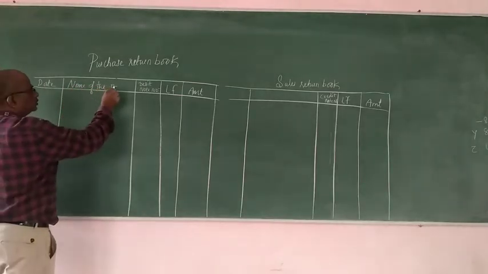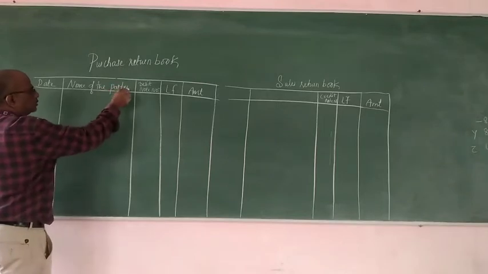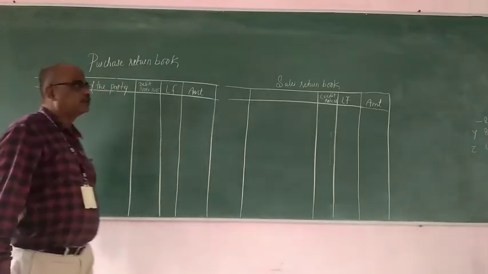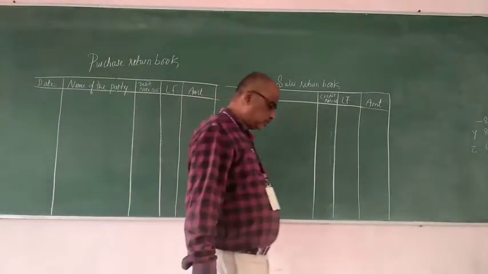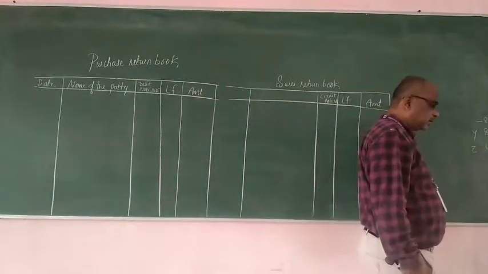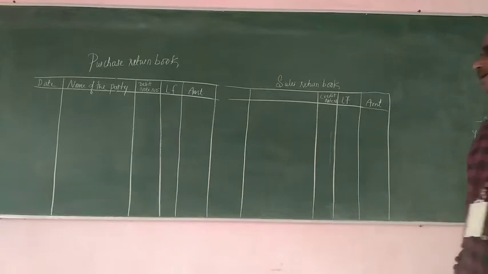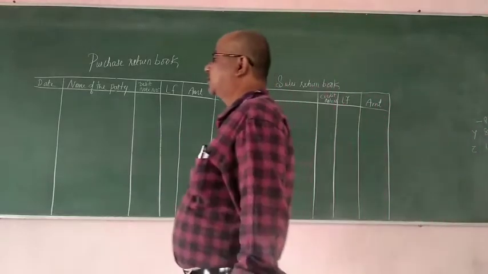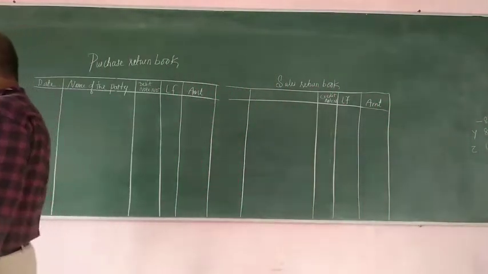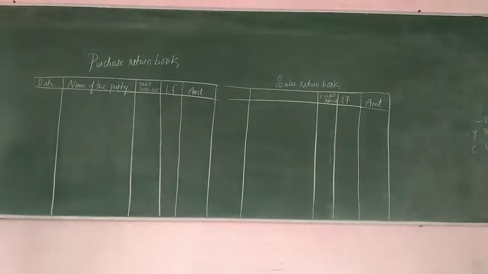If you return goods, you will record that in the purchase returns. If the customer is returning the goods, we will record in the sales return. If the customer is returning goods to us, we will record in the sales return book. And if we are returning the goods, we will record in the purchase returns book. So write down the format of this purchase return book and sales return book.